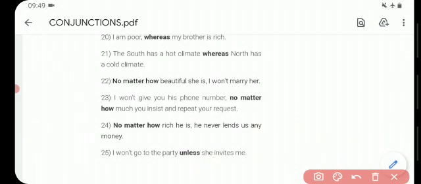Next subordinating conjunction is no matter how. No matter how beautiful she is, I won't marry her. I won't give you his phone number no matter how much you insist and repeat your request. No matter how rich he is, he never lends us any money. I won't go to the party unless